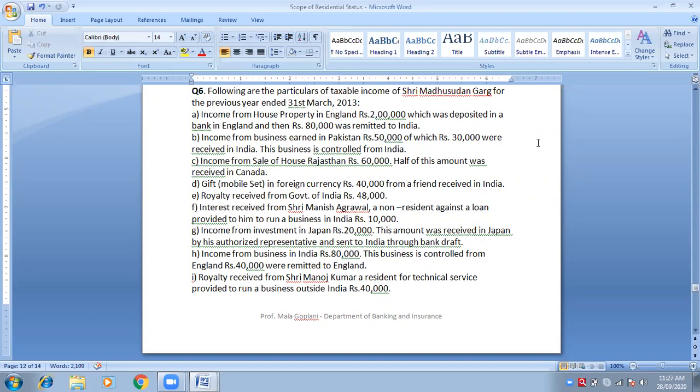So this is not the last point. The royalty received from Shri Manoj Kumar point is not the last point. We have another part also. So you start this sum and I will clear your doubts if you have any, and we will also discuss the total amount, the total figures of each of the categories. Okay, I'm giving you 10-15 minutes. Start.